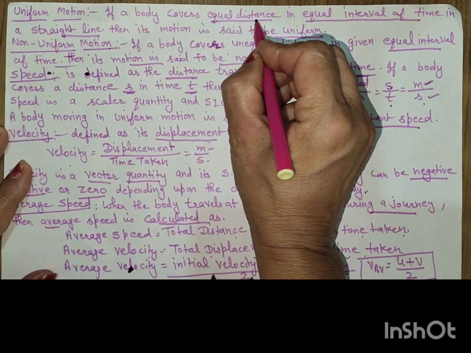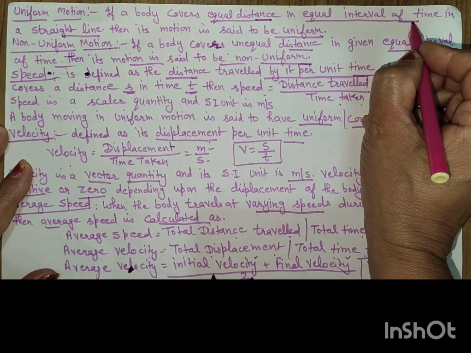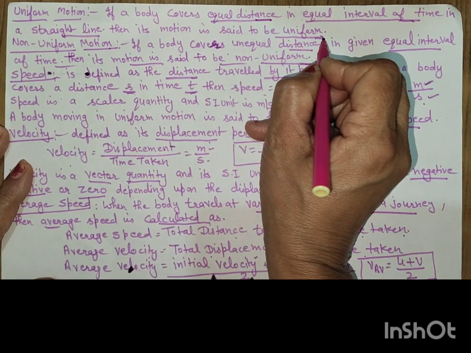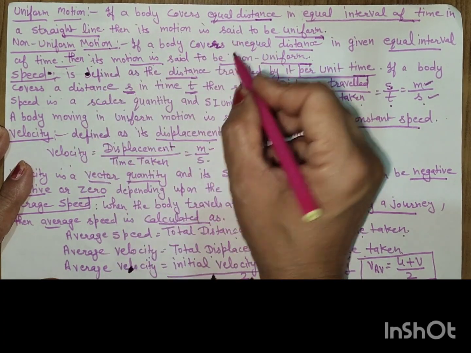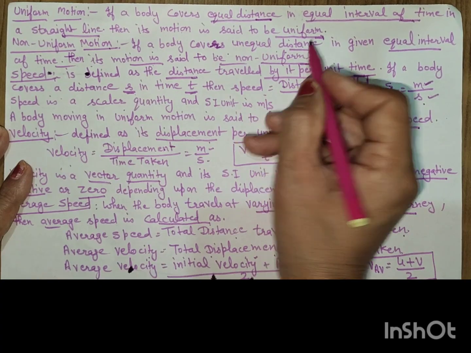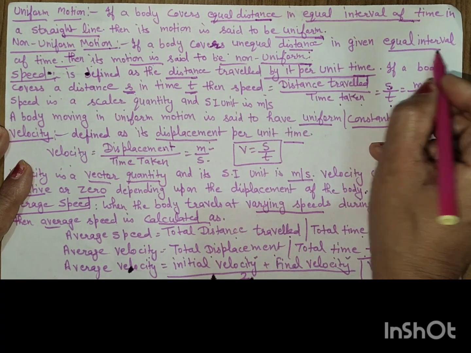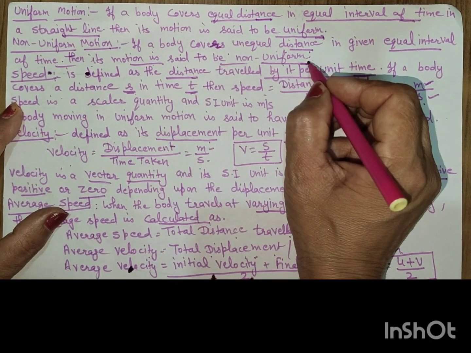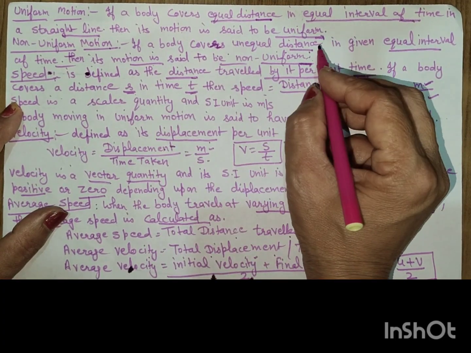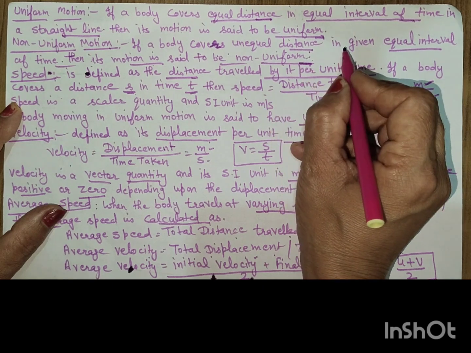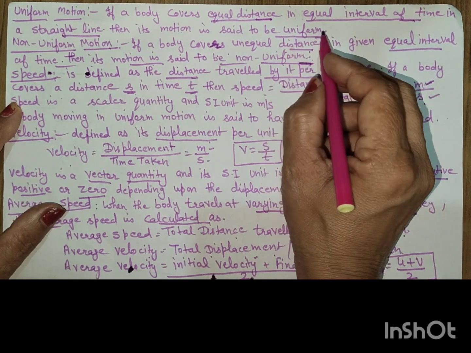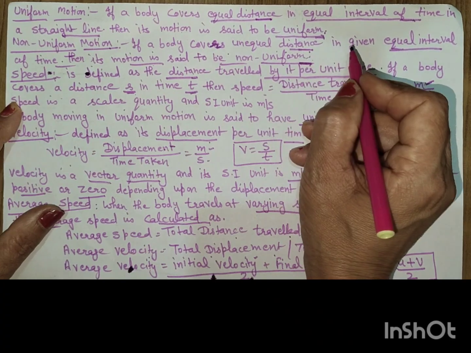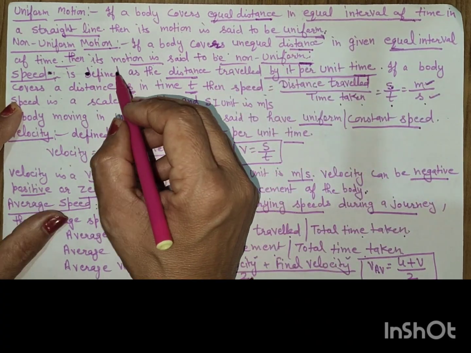If a body covers equal distance in equal intervals of time in a straight line, then this motion is said to be uniform motion. Non-uniform motion: a body covers unequal distance in given equal intervals of time. If a car is moving with the same speed, the same distance is covered in the same time, and the motion is uniform. If in the same time unequal distance is covered, it is called non-uniform motion.